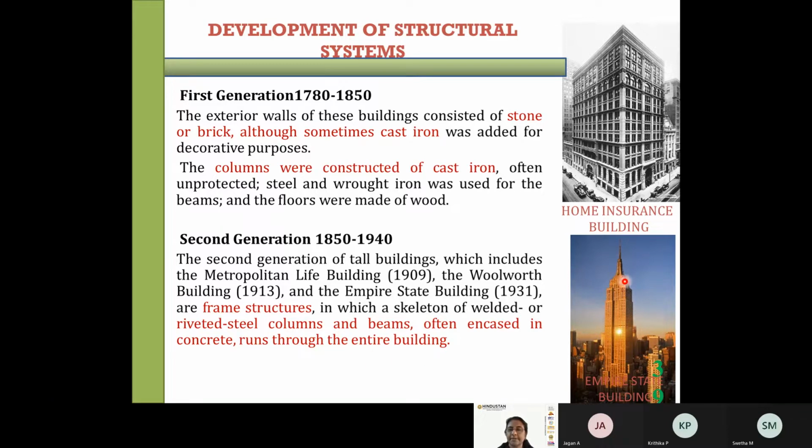You can see this is the Empire State Building. It is a framed structure consisting of beams and columns, encased with concrete. So this is one type of building in the second generation.